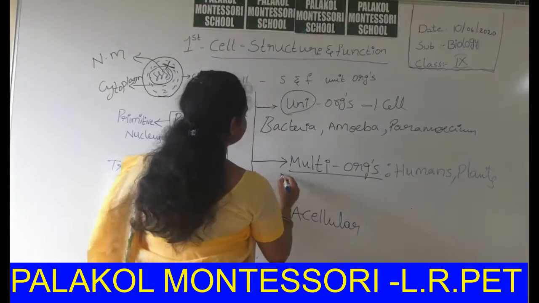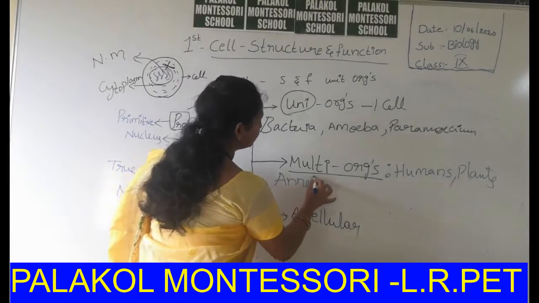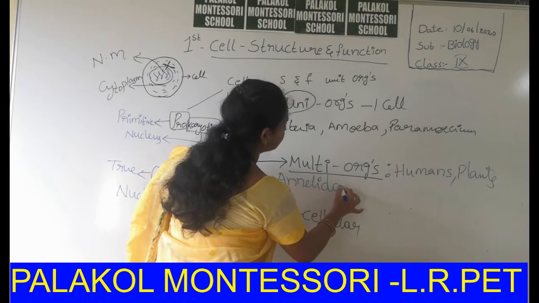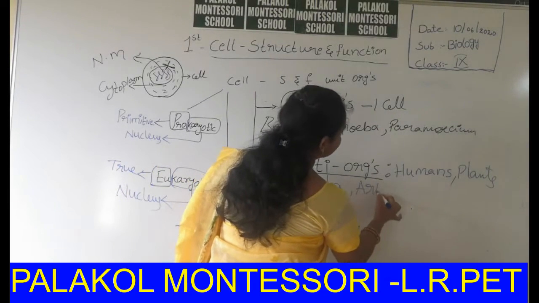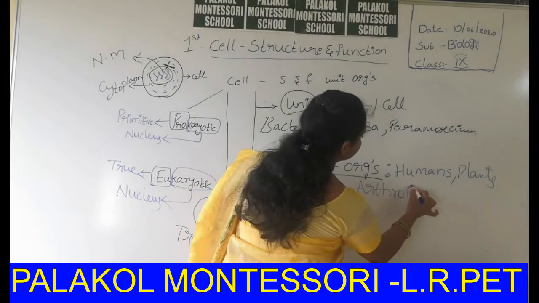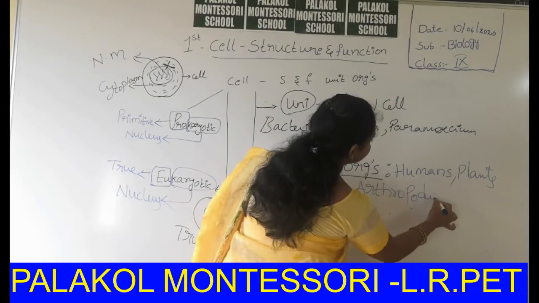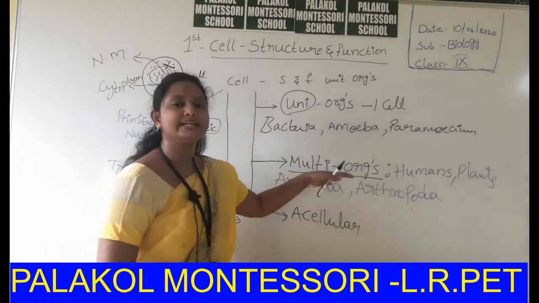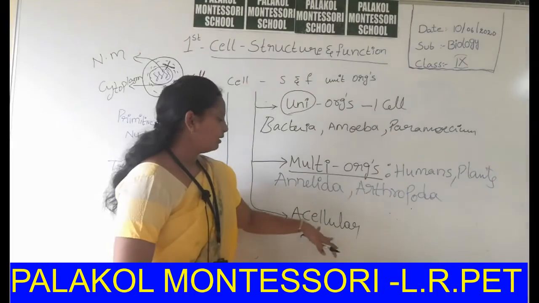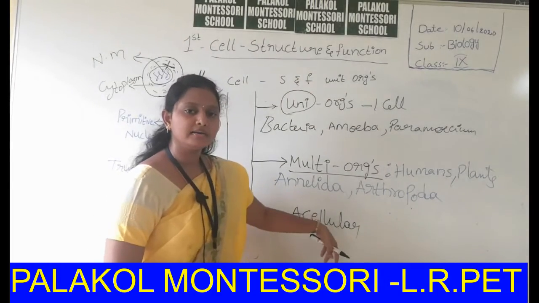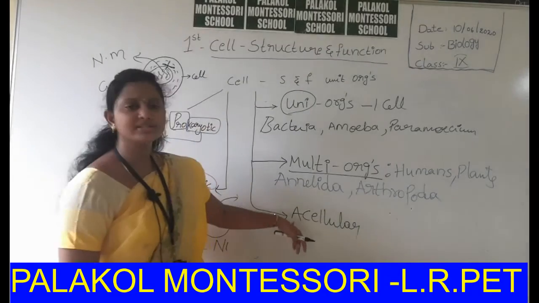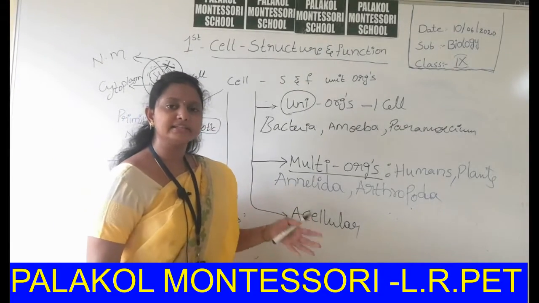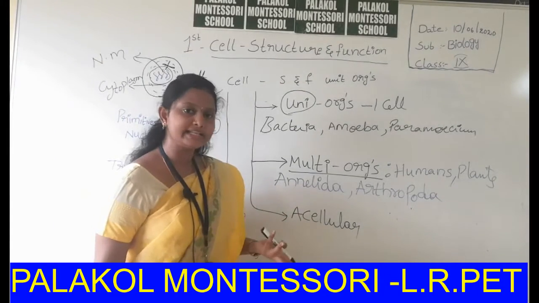Among these, Annelida, that means earthworms, and Arthropoda, that means cockroaches, are the remaining examples for multicellular organisms. What is meant by acellular? How can you say acellular? That means the organism does not contain any cell.